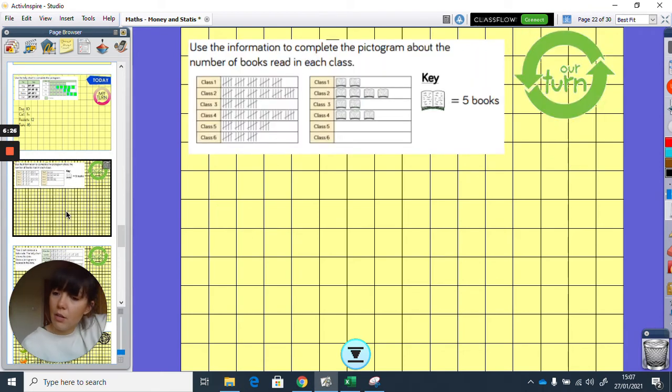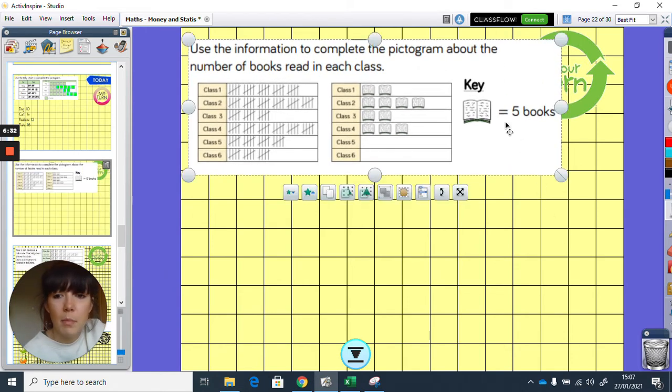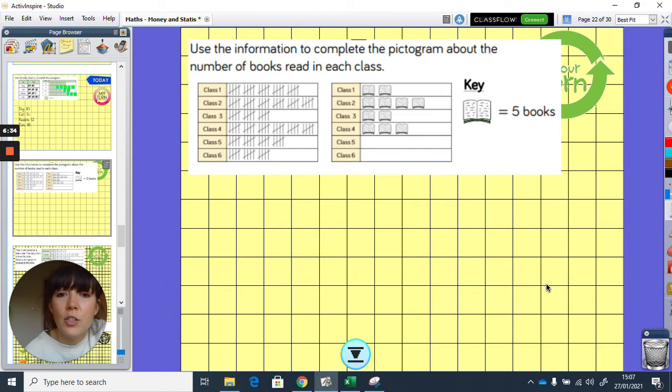Right, now it's our turn. So you're going to have a go at this, and then I'm going to help you with the answers. I'm going to make it a bit bigger. Use the information to complete the pictogram about the number of books read in each class. So you're going to need to draw this in your book.